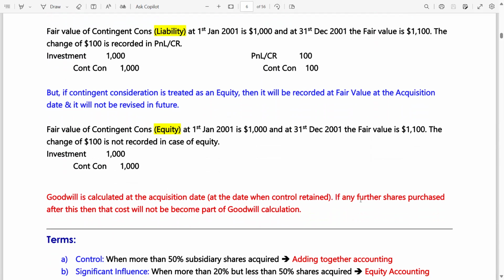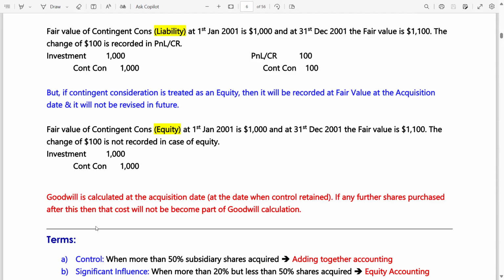Now, if any further shares are purchased after this, meaning after the acquisition date, let's say the parent company acquired 80% shares. At the acquisition date, you calculated the goodwill. Now, after a few days or a few months, the parent company is going to acquire another 10% or 5% shares of the subsidiary company. What do you think?